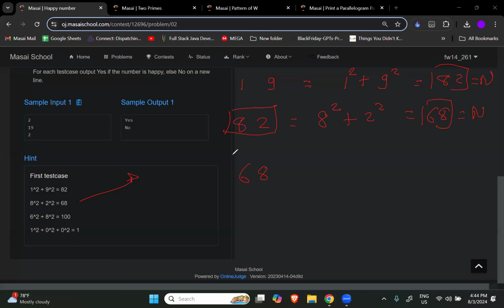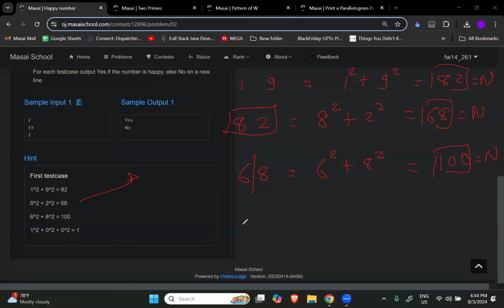Now 68 is a complete number, but we have to break it here too. After breaking, 6 square plus 8 square gives 100. Again, we assign this 100 to n.